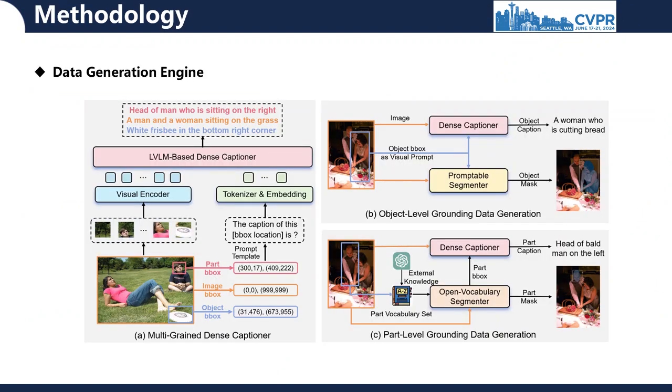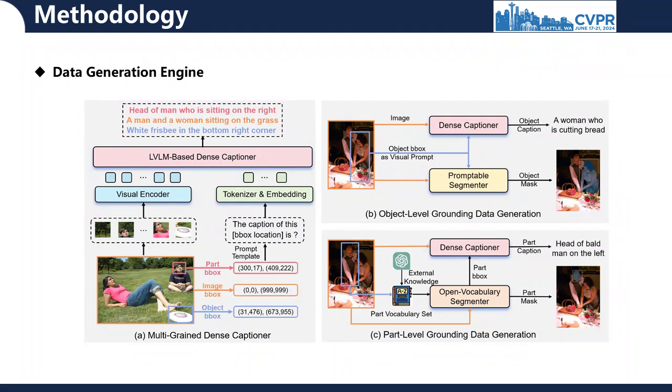Then, let's talk about the methodology part of this work. This figure illustrates the overall pipeline of our data engine for building the MRES-32M dataset. A. We start by fine-tuning a large vision language model to create a capable dense captioner, which can effectively handle captioning tasks at 3 levels of granularity.